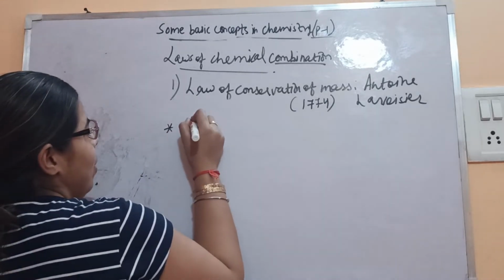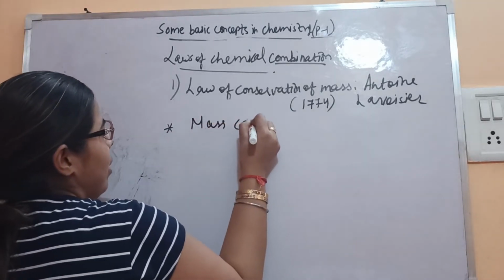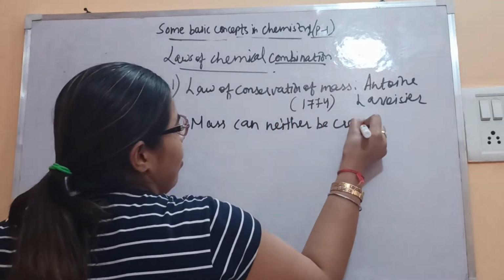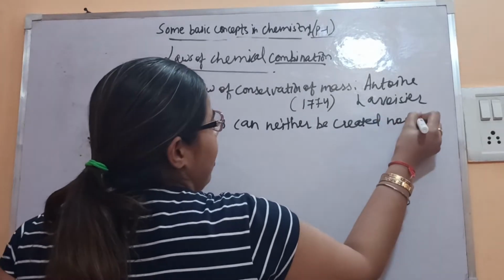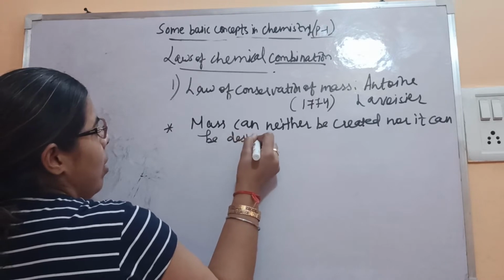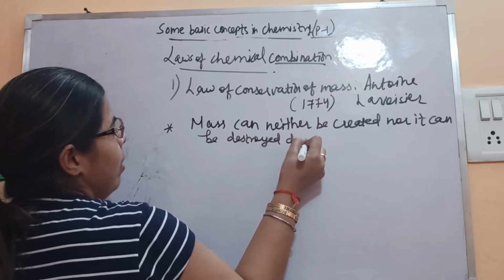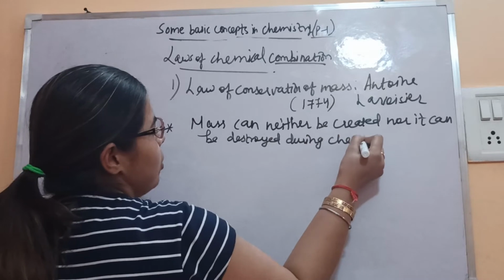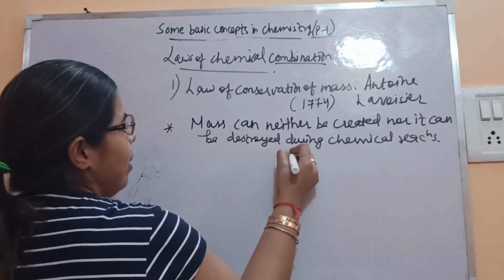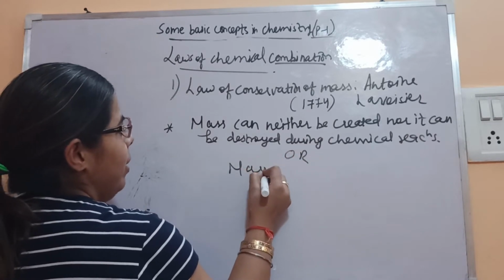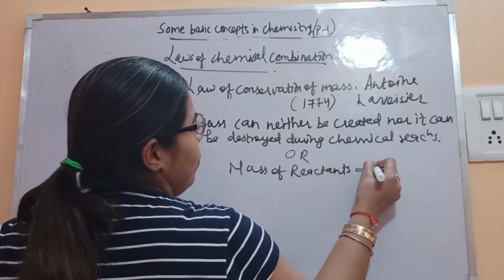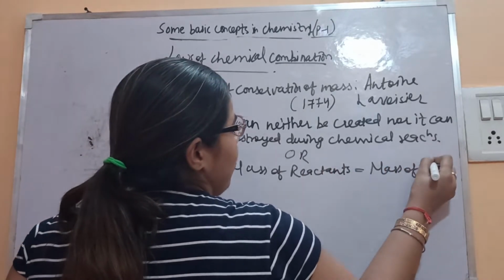Or the alternative is what? The mass of the reactants is always equal to the mass of the products.